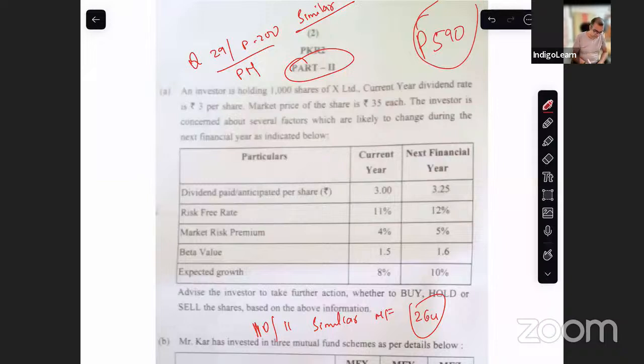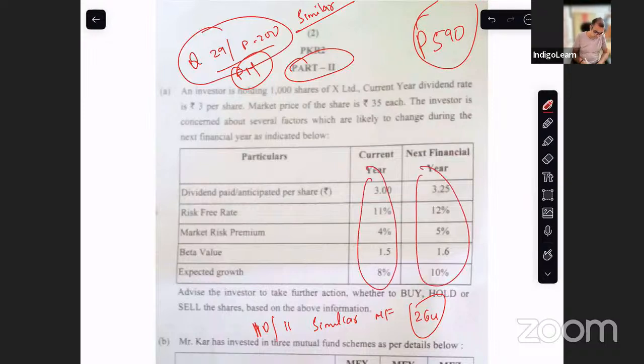So if you look at it, the first question is from the Portfolio Management chapter. It is question number 29, page 200. And what is the question? Current year, there are some numbers. Next year, there are some numbers. You are required to find out whether, based on all of this, the investor is required to buy, hold, or sell the shares based on the above information. So basically, you are supposed to value a share.